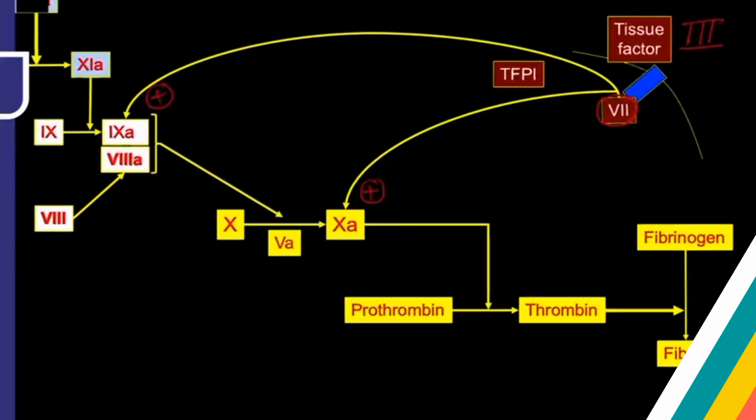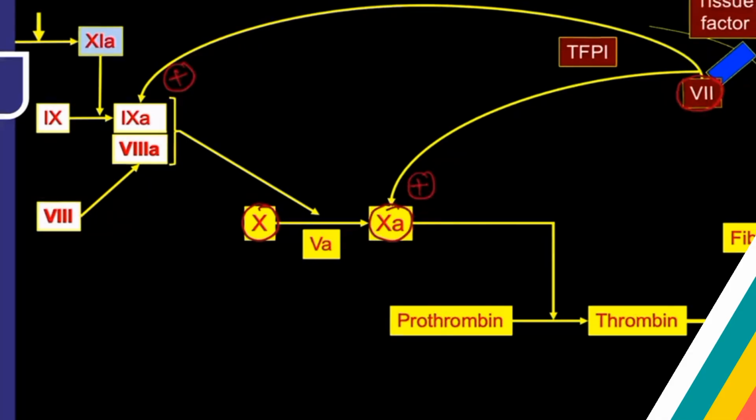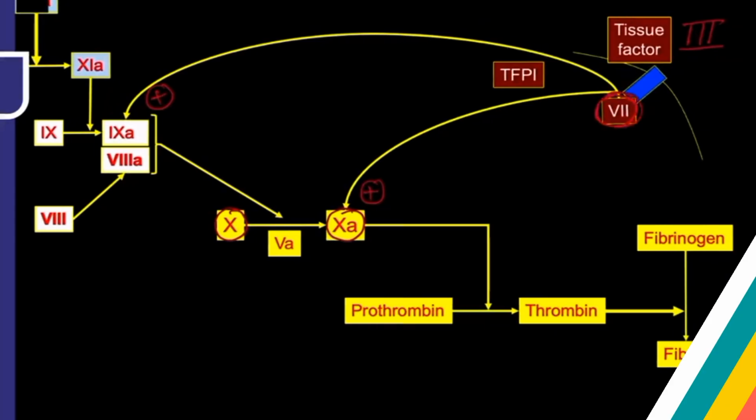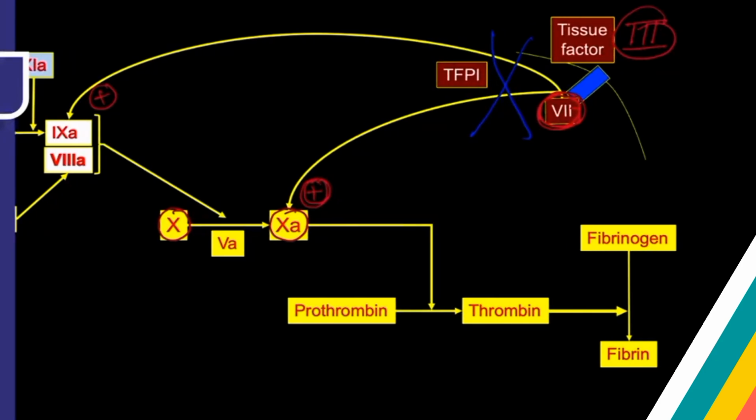Now, we all know that if factor 9 is activated with the help of factor 8, it will ultimately activate factor 10 to active factor 10. Or even suppose this pathway is not there, still this factor 7 and tissue factor combination has directly activated factor 10, right? After this activation, the tissue factor pathway will shut down. How will it be shut down? It will be shut down by a protein known as tissue factor pathway inhibitor.